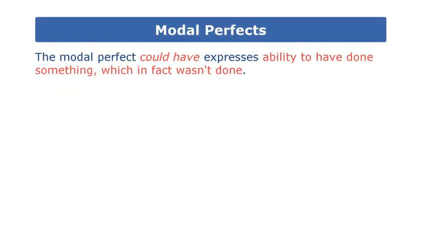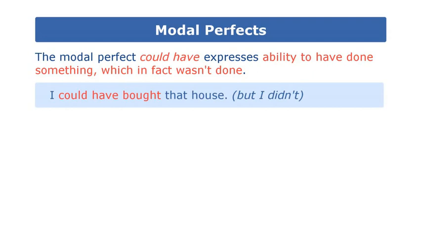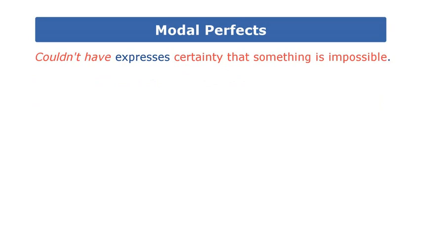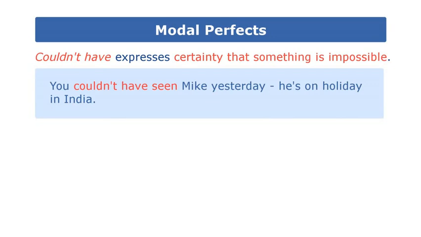The modal perfect could have expresses ability to have done something which in fact wasn't done. I could have bought that house, but I didn't. Couldn't have expresses certainty that something is impossible. You couldn't have seen Mike yesterday. He's on holiday in India.